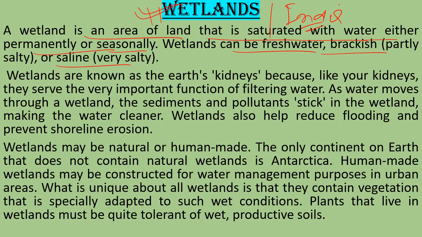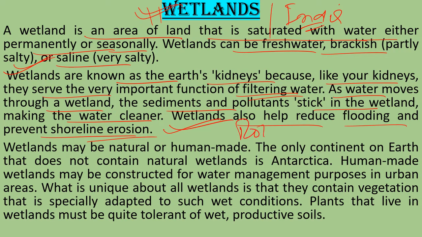Wetlands are known as the earth's kidneys because, like your kidneys, they serve the very important function of filtering water. How? As water moves through a wetland, the sediments and pollutants stick in the wetland, making the water cleaner. Wetlands also help reduce flooding and prevent shoreline erosion. See what an important role they are playing for us.